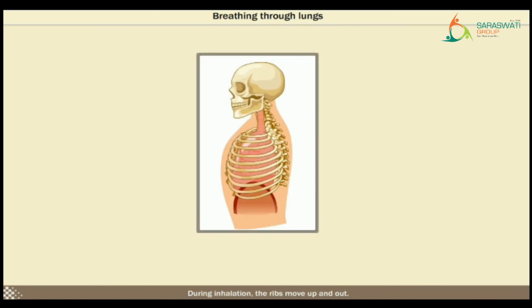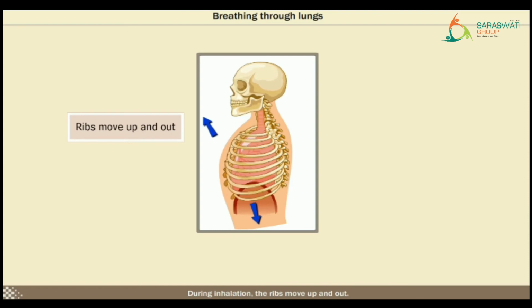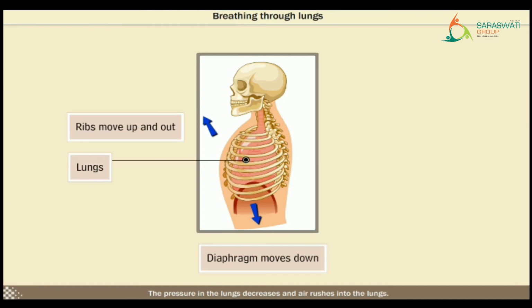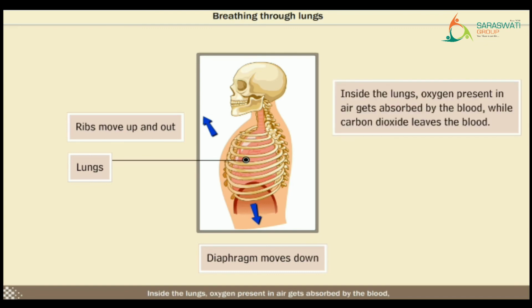During inhalation, the ribs move up and out. The diaphragm moves down. The pressure in the lungs decreases and air rushes into the lungs. Inside the lungs, oxygen present in air gets absorbed by the blood, while carbon dioxide leaves the blood.